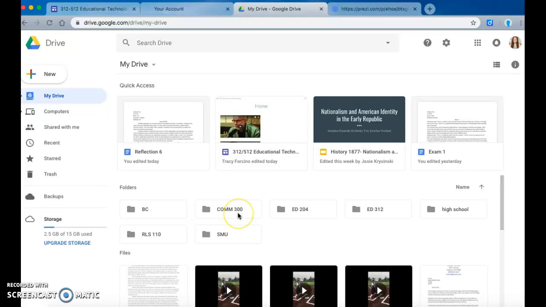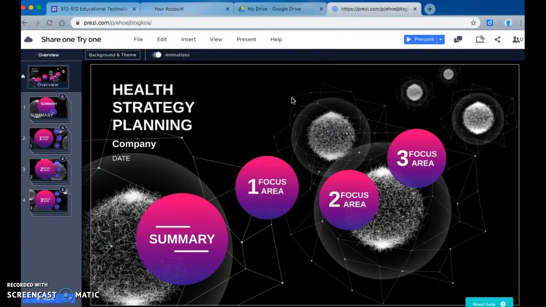I have a bunch of folders for all of my classes, and from the school I was at before, and from SMU. Kind of self-explanatory. You can do Excel spreadsheets, PowerPoints, any type of essays can be written on here. That's where I keep all of my information. So that's that.